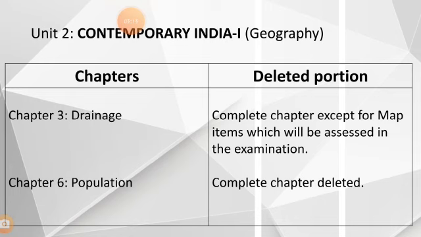Population is already deleted here. So 4 chapters with the one map content is what we are going to study in geography. Done, children?